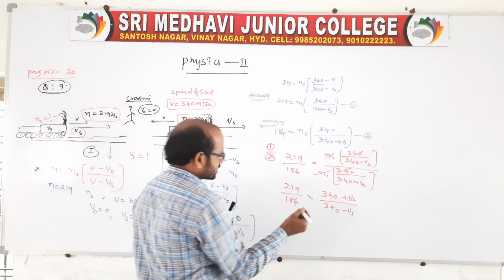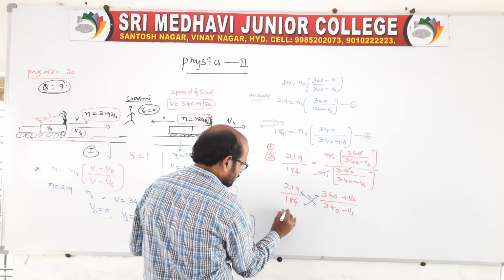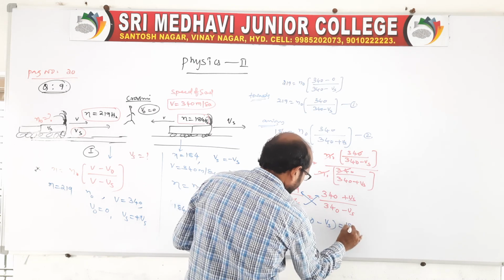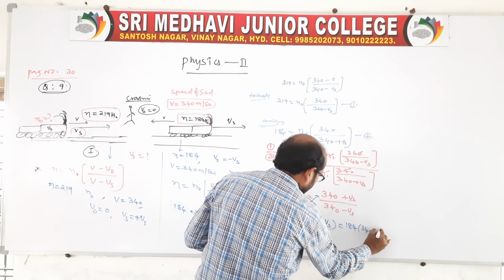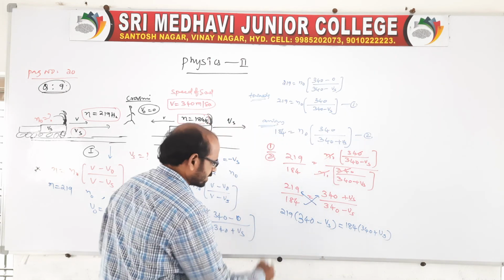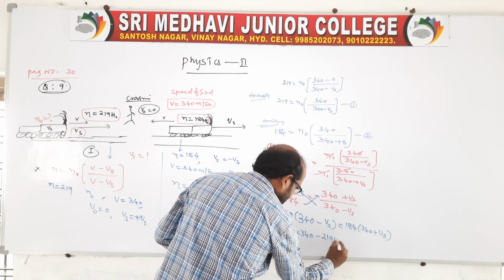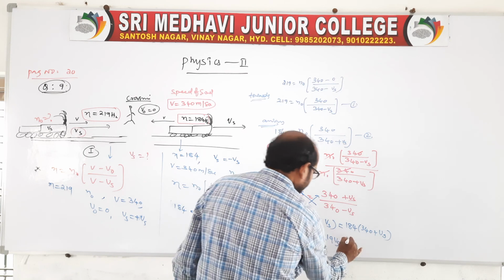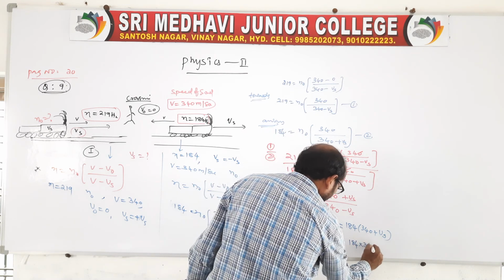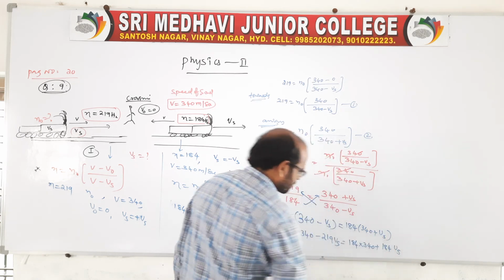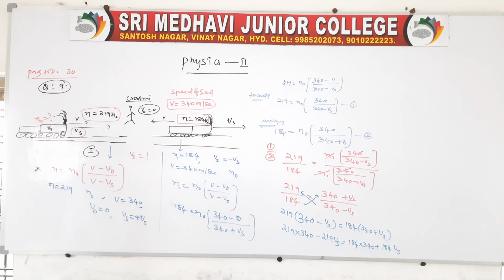Yes, you take a cross multiplication like this. So 219 of 340 minus Vs is equal to 184 of 340 plus Vs. Now multiply this: 219 into 340 minus 219 Vs, the speed of the source, and 184 into 340 plus 184 into Vs. Here we'll get the final answer for Vs is equal to, after simplification, 29.5 meters